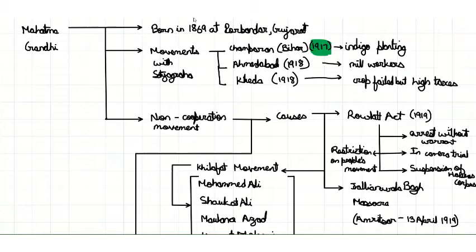He also fought for the mill workers in Ahmedabad in the year 1918 and managed to increase their wages by 35%. Even in Kheda, he fought for the farmers in the same year because their crops had failed but they were forced to pay taxes. Eventually, the government had signed a bond with the farmers that the taxes would be reduced for that particular year due to the failure of crops.